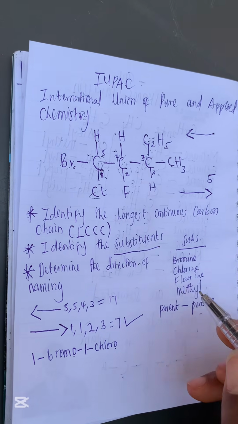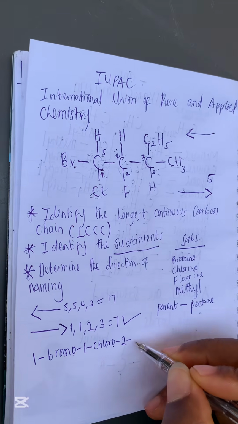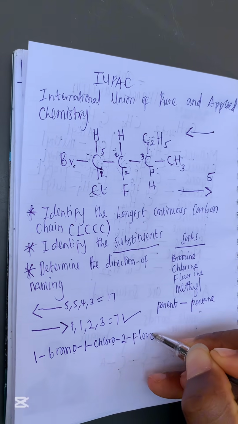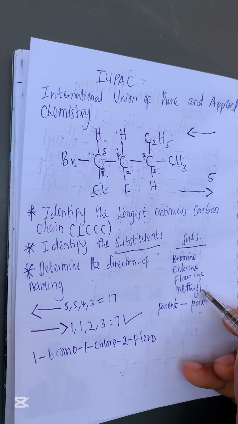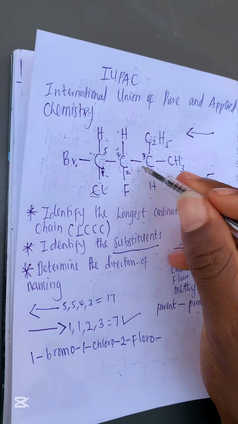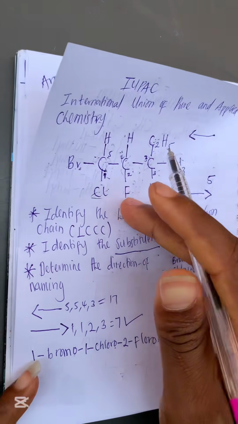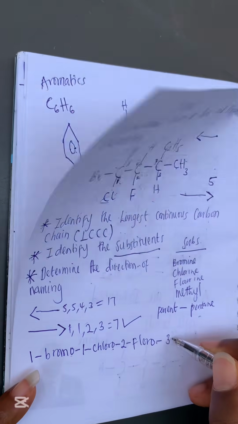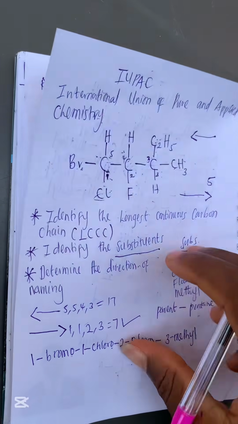Then fluorine. Our fluorine is on carbon what? Carbon 2. You put your hyphen 2-fluoro. And then what is the last substituent? The last substituent is methyl. And our methyl is on carbon what? Carbon 3, right? 1, 2, 3. Methyl is attached to this carbon. So 3-methyl, right? 3-methyl. I think that's all the substituents. That's all the substituents we have.